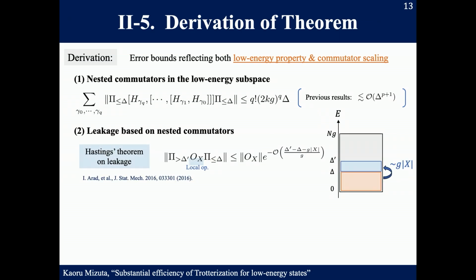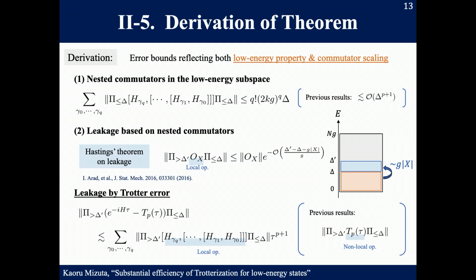The second contribution is a leakage bound based on the nested commutators. In our study and the previous low energy studies, we use Hastings' theorem on leakage. This theorem states that the leakage from the low energy subspace to the high energy subspace by a local operator is exponentially suppressed.